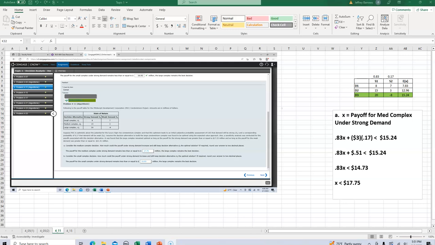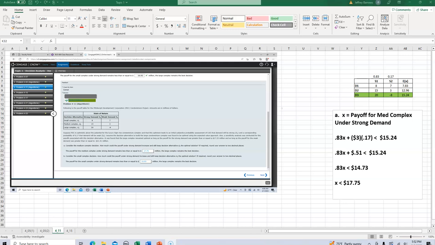But anyhow, problem 4.11, and this is from your section on decision analysis. This problem talks about building luxury high-rise condominiums. It looks like we've got a small complex option, a medium complex option, and a large complex option.